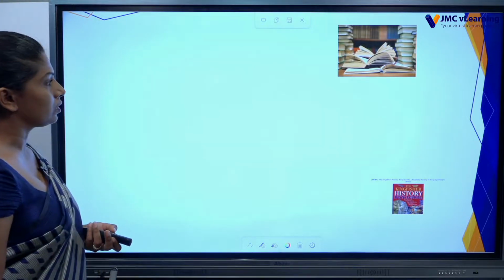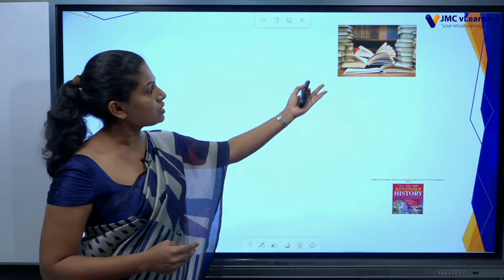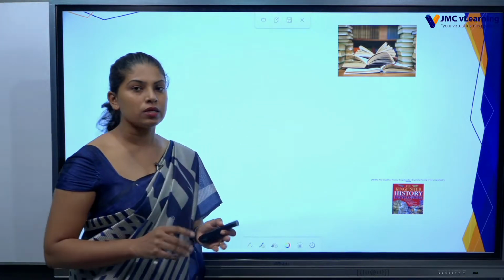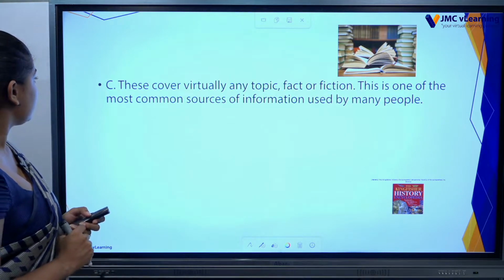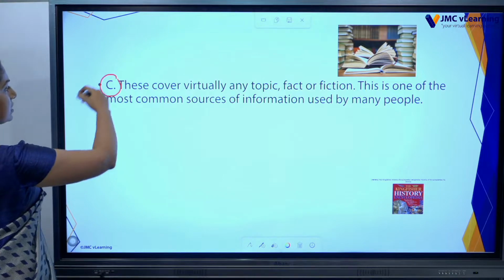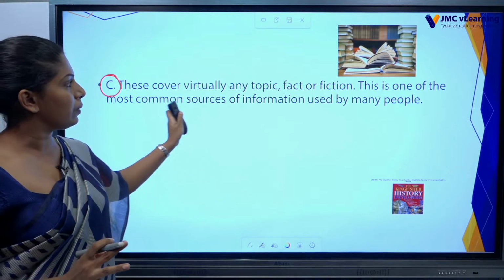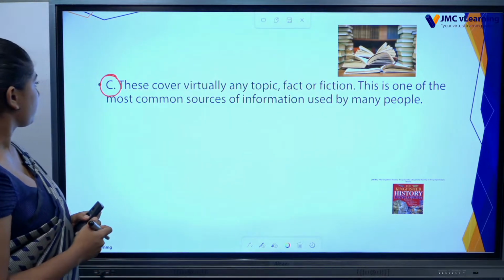Let's move to the other one. Here again you can see some pictures. When you see this, you know what that is. But this one, I hope it's a bit confusing. Okay, however, let's go to the theory part. This is C, the third one that we are going to talk about. This paragraph is regarding this picture. We'll see what that is.